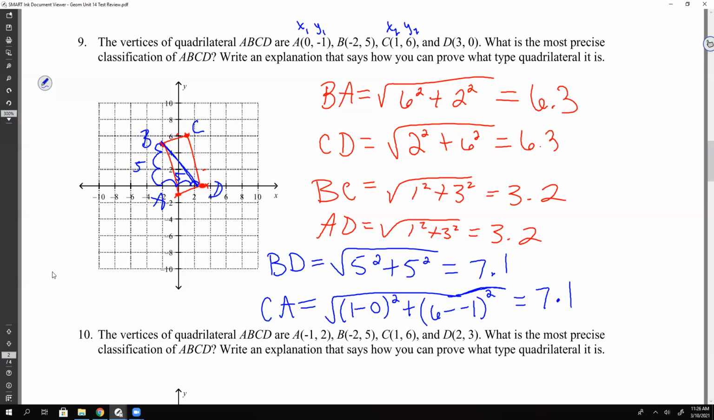Okay, so I calculated the lengths of the 4 sides and I saw that both pairs of opposite sides were congruent. This told me I could have either a what? Parallelogram or a rectangle, right? Then I calculated the diagonals. I saw that the diagonals were equal, which told me I have a rectangle. So see how we worded that nicely? Okay? So we're going to say rectangle. And the reasons were both pairs of opposite sides were congruent.